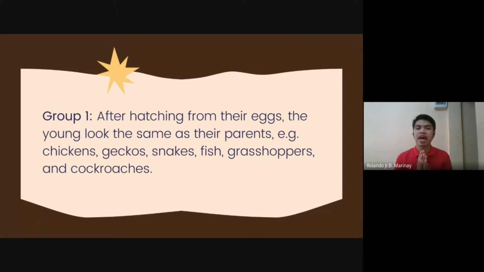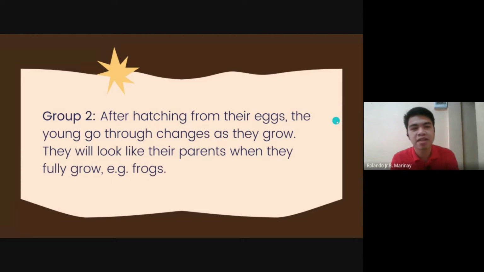Those are the animals that when they hatch from their eggs, they already look the same as their parents, but they look younger. They look like a baby chicken, right? The baby gecko, the baby snake. Okay? And then some animals are like this. This is group 2.